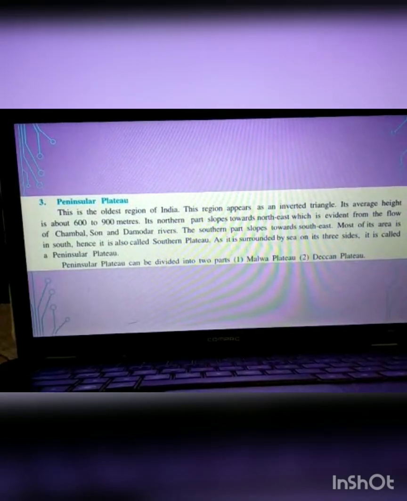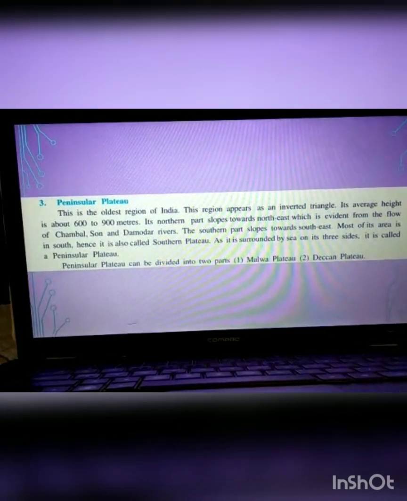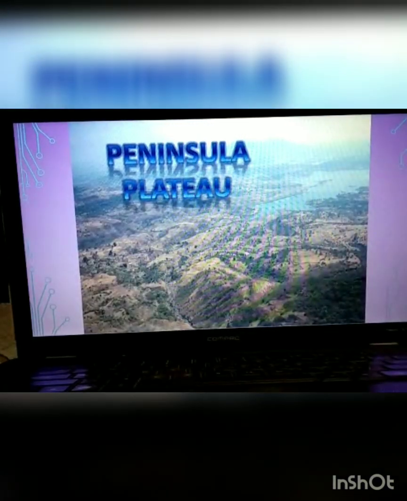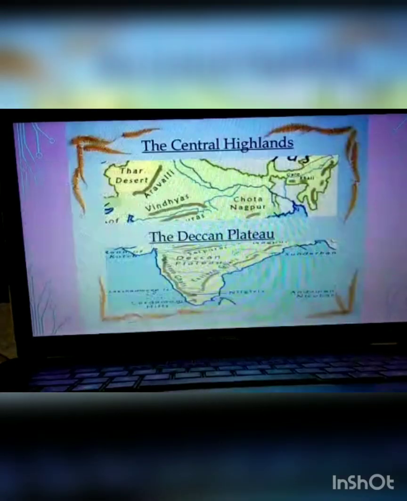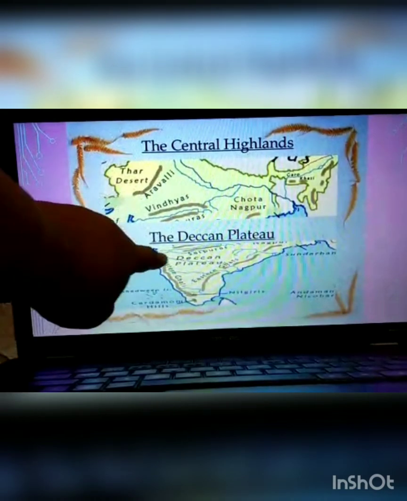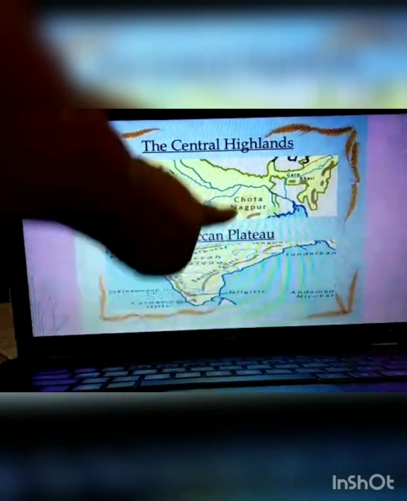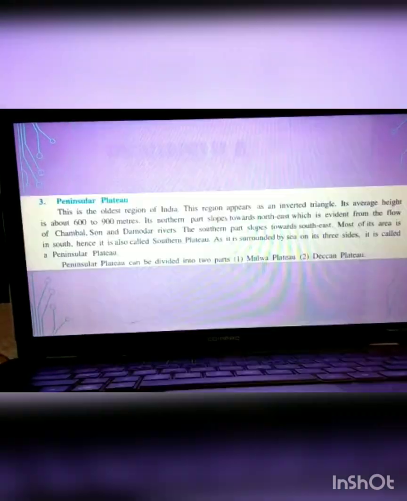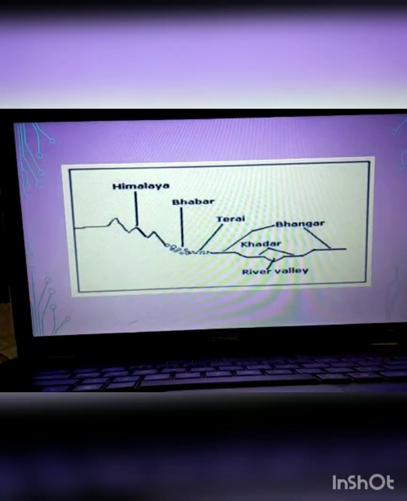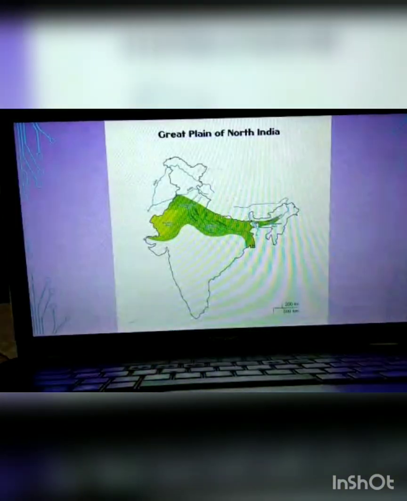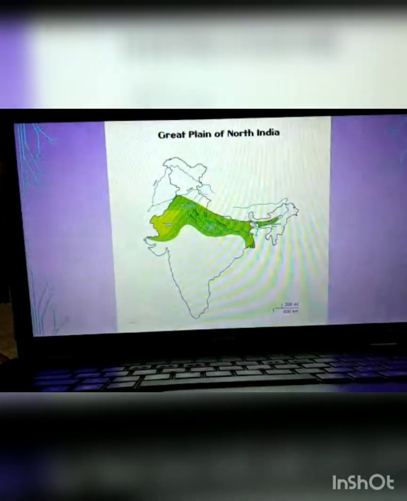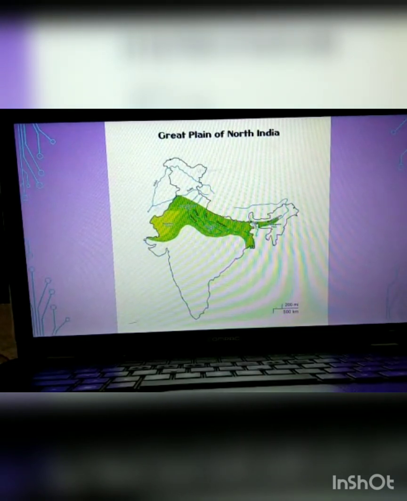The third part is the Peninsular Plateau. This Peninsular Plateau is a region which appears as an inverted triangle. See, this is the southern part, the Peninsular Plateau. Okay, we are talking about this part. First let us continue, then I'll show you the picture. Wait, I'll show you the picture from here only. See, this whole part is the Peninsular Plateau. It is divided further into 2 plateaus, that is the Malwa Plateau and the Deccan Plateau.